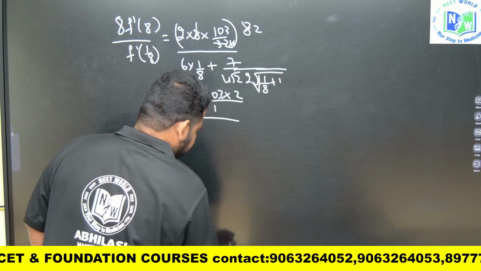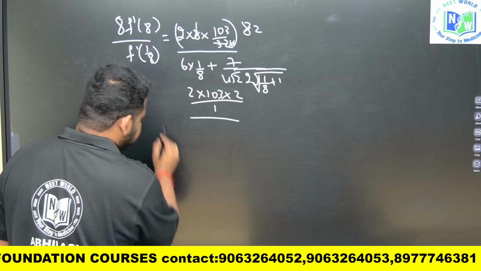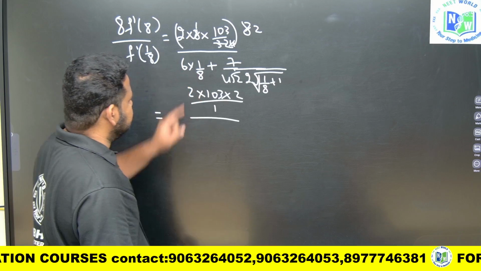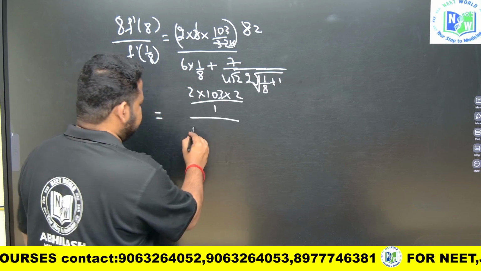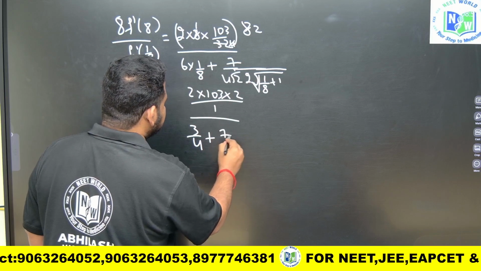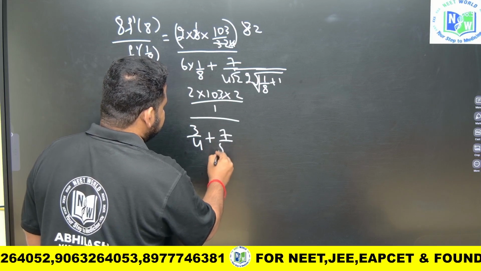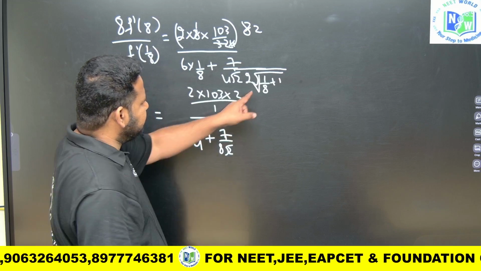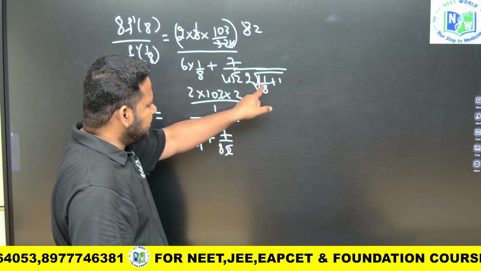Actually, this will become, now see this friends. 6 into 8 means I can write it as 3 by 4, 2 3s are 6, 2 4s are 8. So, this will become 7 by 4 into 2 is 8, root 2 is there. Now, what I have here is square root of 1 by 8 plus 1.